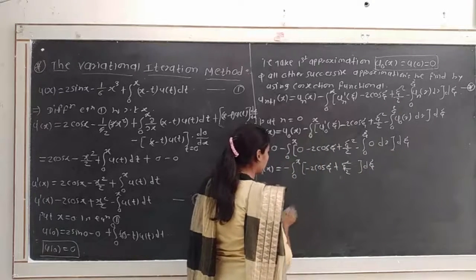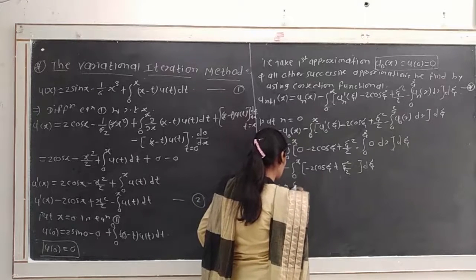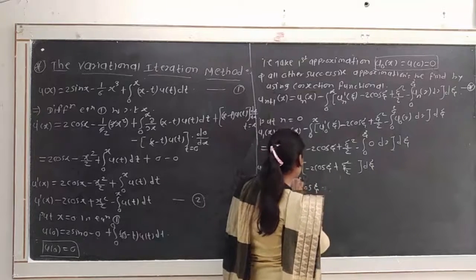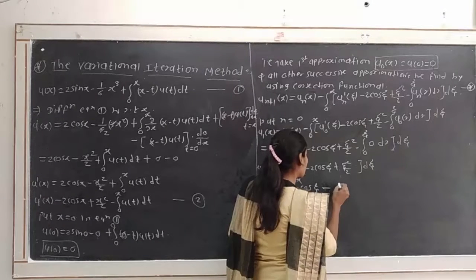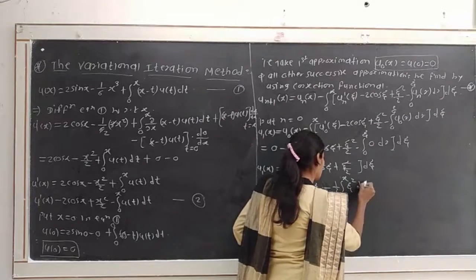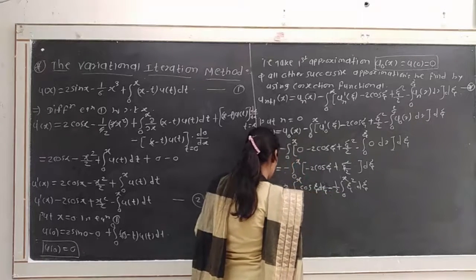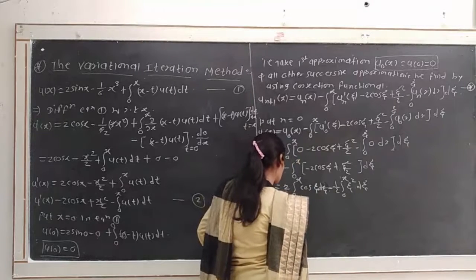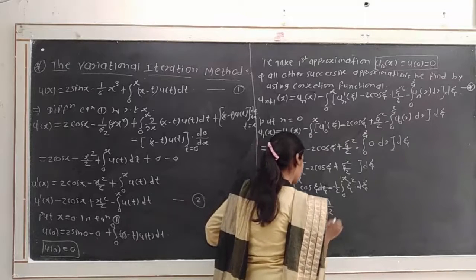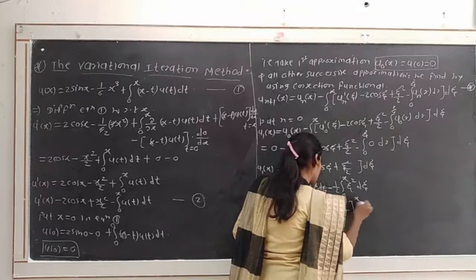Then we take the integration by separating this. Minus minus becomes plus, so 2 integration from 0 to x of cos xi, and minus 1 by 2 integration from 0 to x of xi square into d xi. So we get 2 times the integration of cos xi, which is sin xi, limits from 0 to x, minus 1 divided by 2 times xi cube divided by 3, limits from 0 to x.